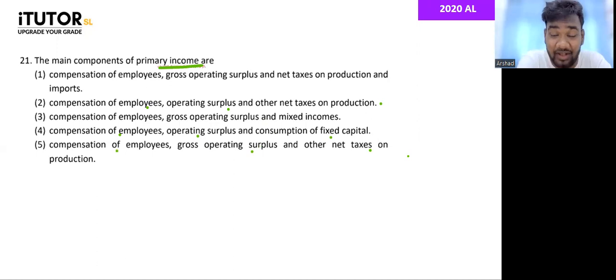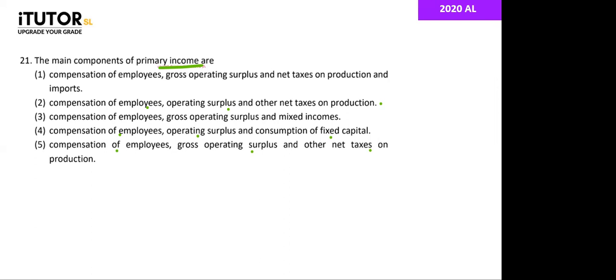What do you all think? 1, 2, 3, 4, 5. This one is a little bit of a tricky one. Which one do you think? 1, 2, 3, 4, 5. Give me your answers until I drink some water. 5.